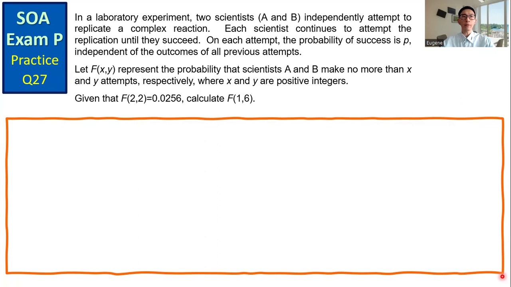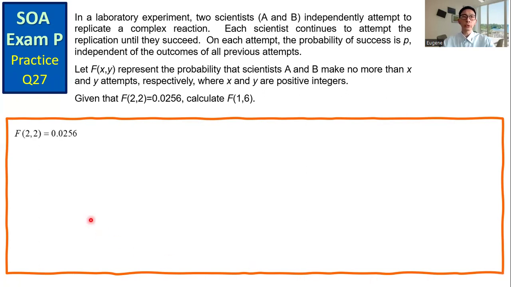Let the joint PMF F(x,y) represent the probability that scientists A and B make no more than X and Y attempts respectively, where X and Y are positive integers. Given that F(2,2) equals 0.0256, calculate the value of F(1,6). Let's take a look at the solution.